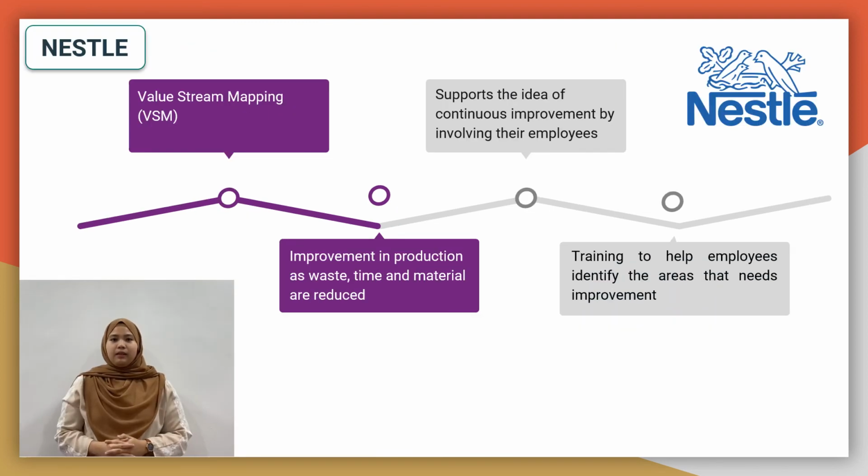The next company that implements Kaizen costing is the well-known Nestle. Nestle is the largest food company that originated from Switzerland and was formed in 1905. They have a variety of products that include dairy products, frozen products, ice cream, confectionery, and also snacks. Nestle used value stream mapping (VSM) to illustrate the flow of materials and information needed to deliver the goods to the consumer in order to be more efficient.